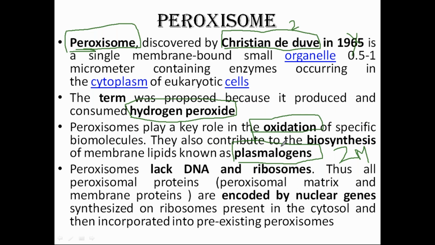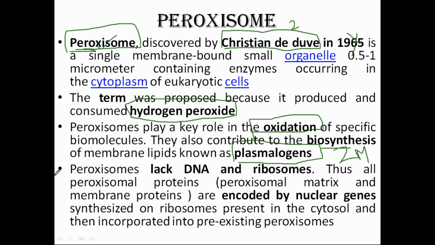And if this lipid is not present, what are the consequences? The consequences seen in patients we will see in the next slides. So you should know that this is synthesized in the peroxisome. A 2 marks question is asked here.